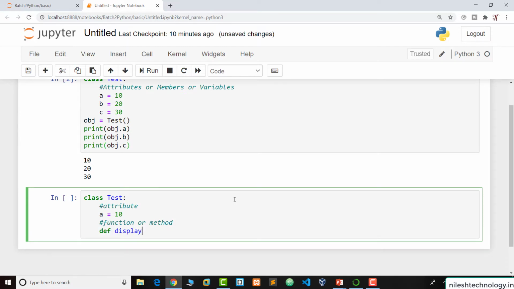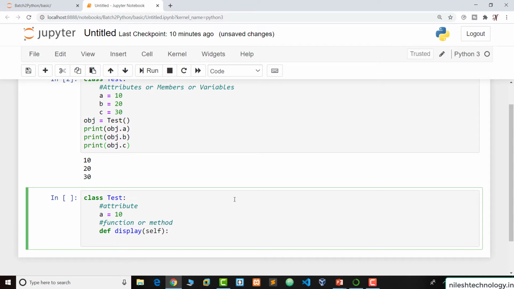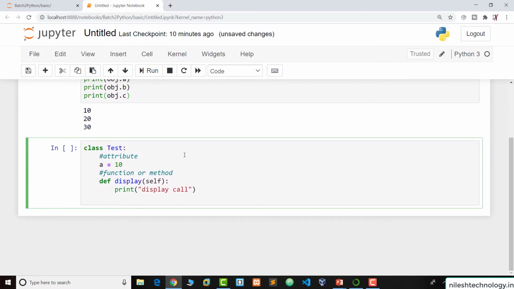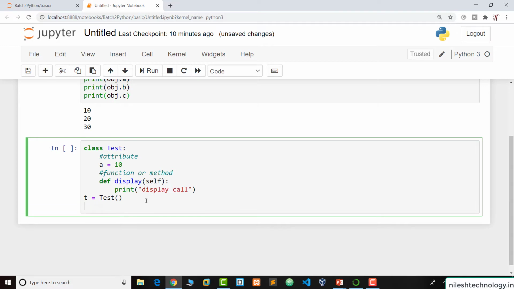Def display is my function name, and it requires one parameter, self, and here we print one message, "display call". So in this class there are two properties. First one is my attribute name and second one is my method name. So if you want to display the property defined inside this class, again we need to create an object of this class. So now t is my object.